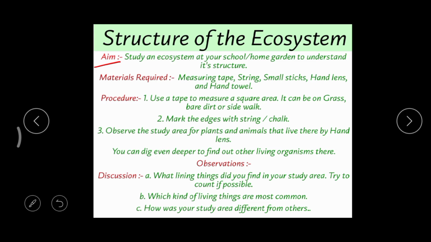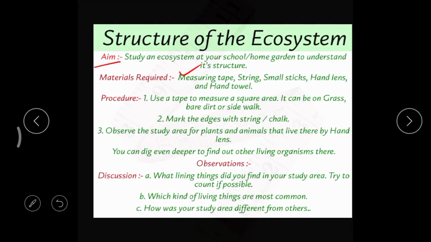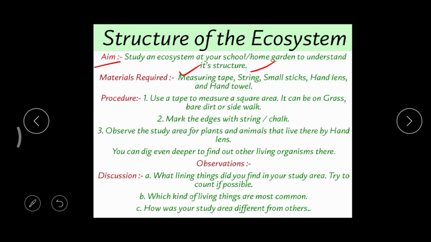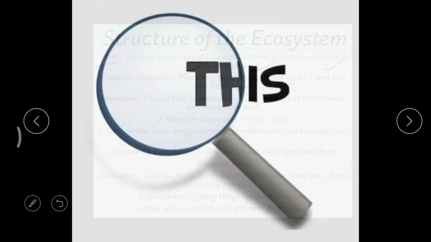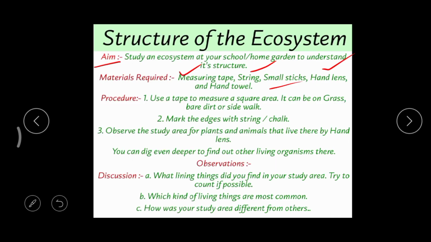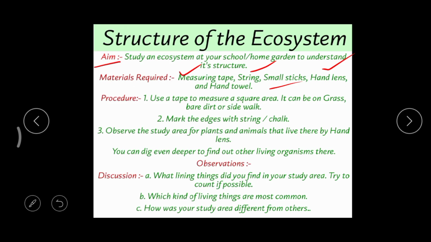For the materials, for this activity we need a measuring tape, which can be found at a tailor shop, and a string, meaning a small thread or a rope. Then some small sticks or rods, a hand lens to observe tiny things, and a hand towel for cleaning our hands after the completion of this activity.